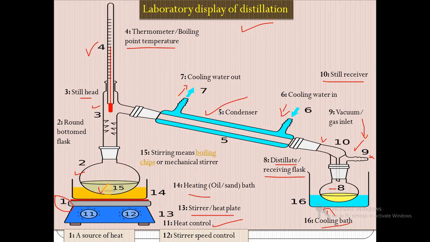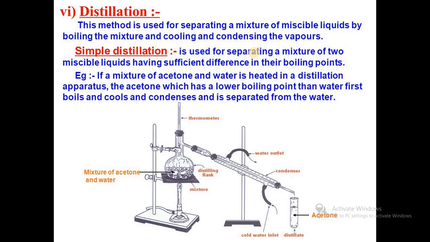Sometimes we use boiling chips. These boiling chips are added when distilling two miscible liquids to avoid any accident. This is the simple laboratory display of the distillation. In the laboratory, if we want to distill two miscible liquids, then we assemble the apparatus like this diagram. Then we will see details about the distillation.